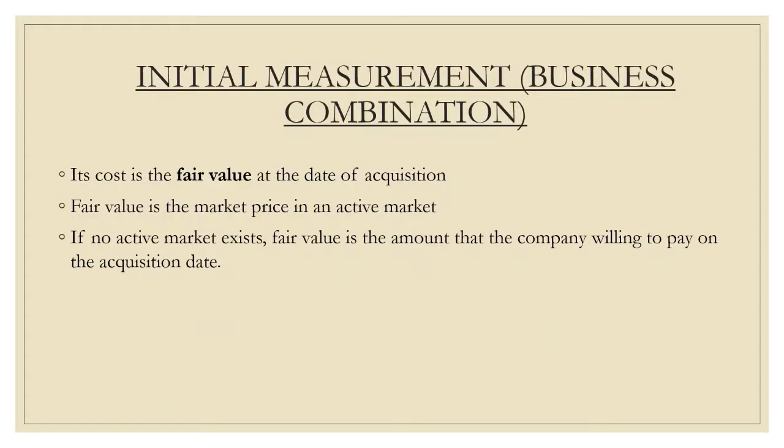The second one is the initial measurement on business combination. Its cost is the fair value at the date of acquisition. Fair value is the market price in an active market. If no active market exists, fair value is the amount that the company is willing to pay on the acquisition date.